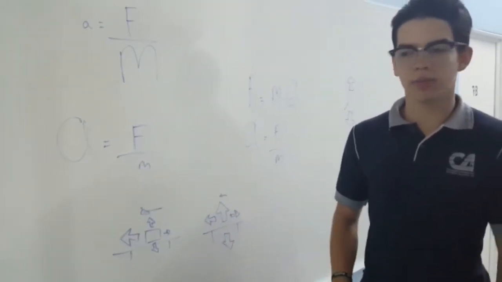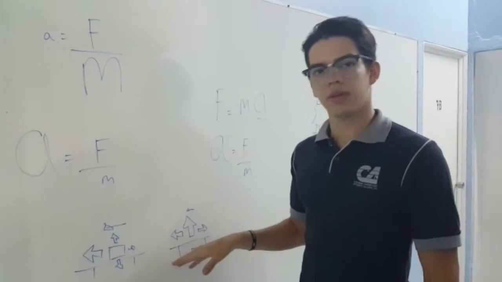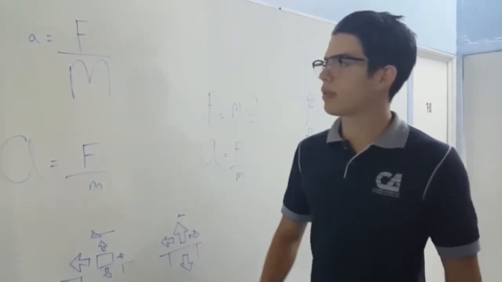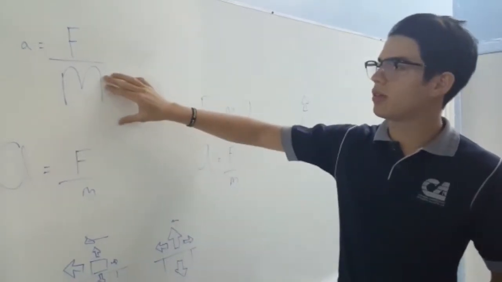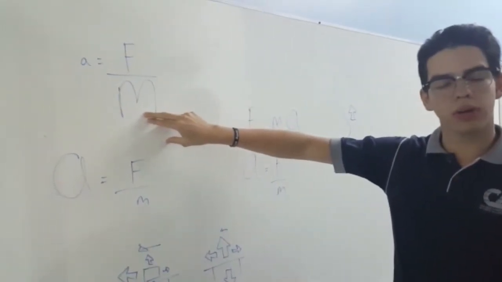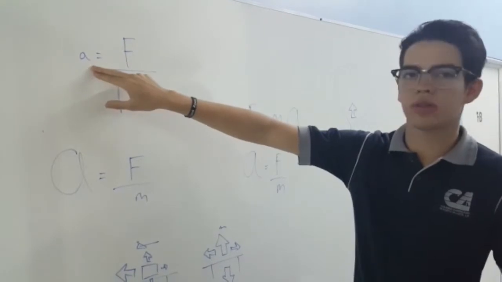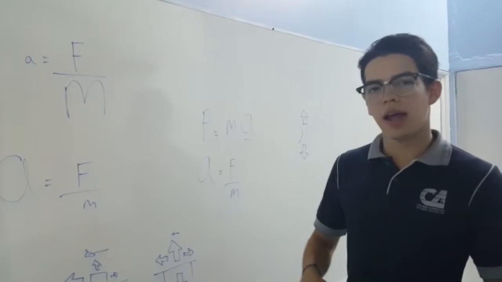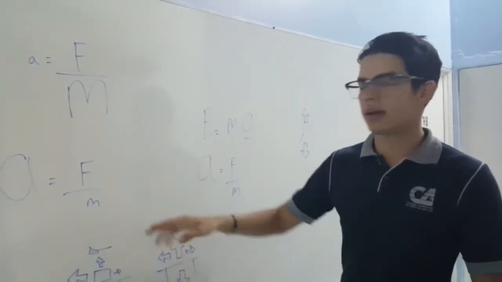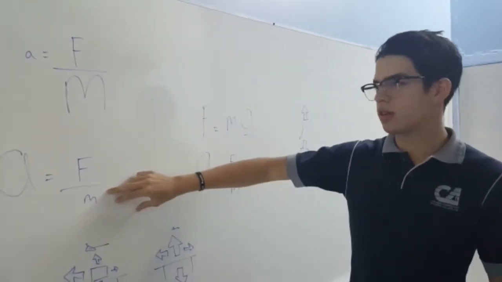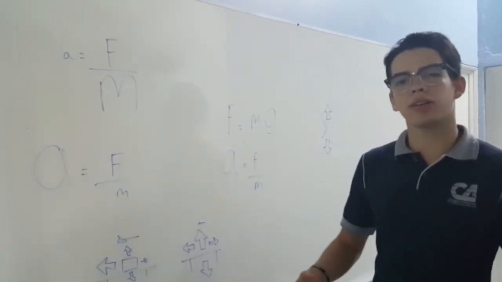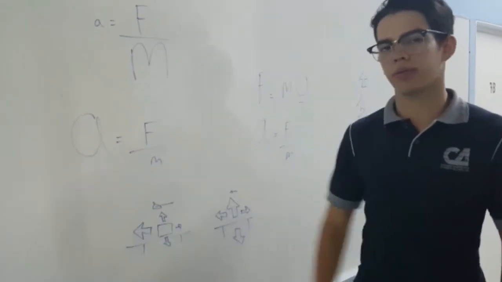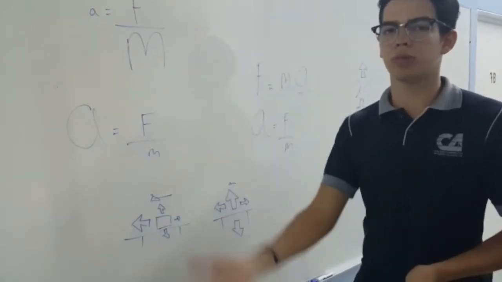As you saw in the video, there was a table, an example of me pushing the table and then pushing the book. When I was pushing the table, you can tell that because the mass was bigger, the acceleration was smaller, but the force remained the same. In the example of the book, it had a smaller mass, the force was the same, but as a consequence of these factors, the acceleration was way bigger, and it was pushed further away.